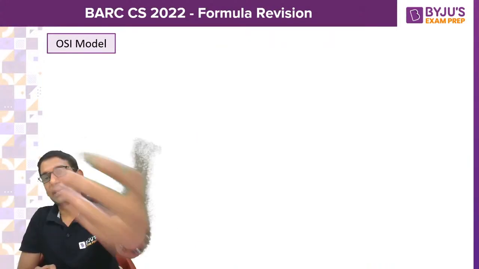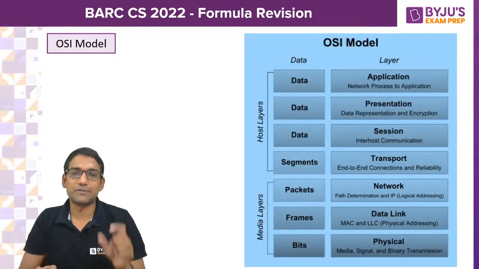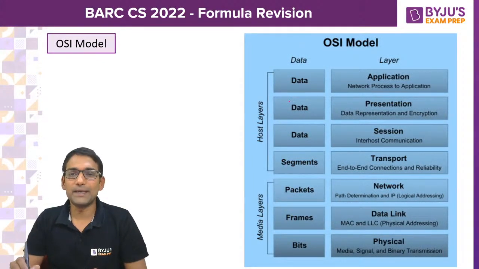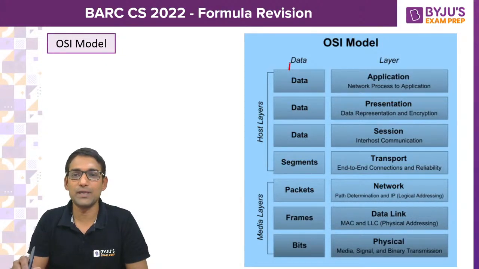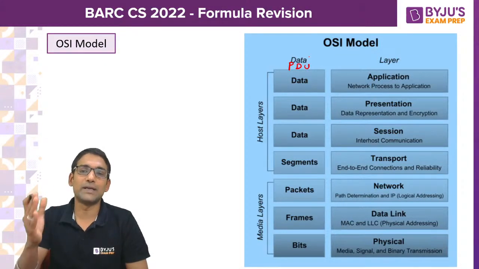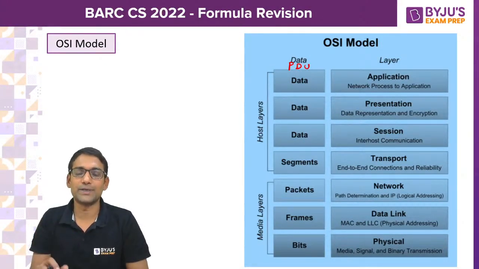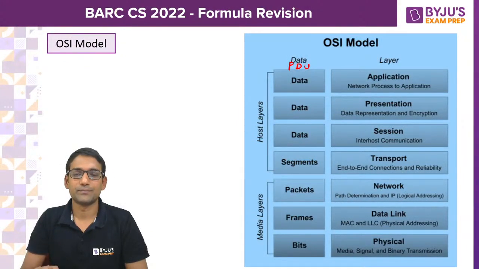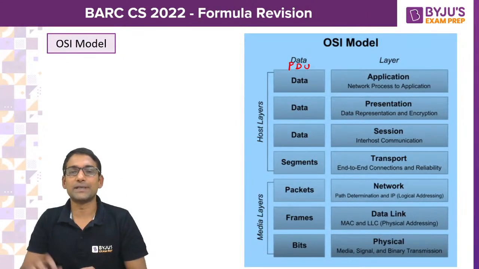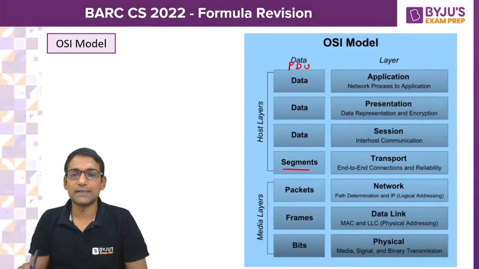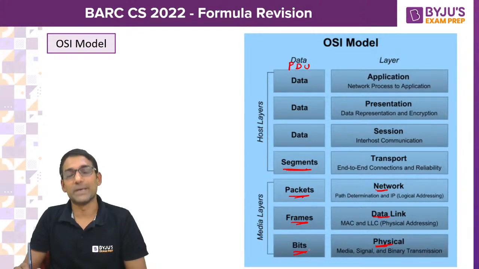And for every layer we have got a terminology for the data. At the application, presentation and session layers, we can simply call the data PDU: application protocol data unit, presentation protocol data unit, session protocol data unit. But when it comes to the transport layer, the packet arrived at the transport layer is termed as segment, and at the network layer we call it a packet. At the data link layer we call it a frame, and at the physical layer we call it a bit.